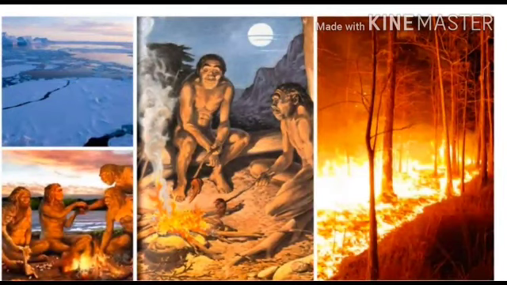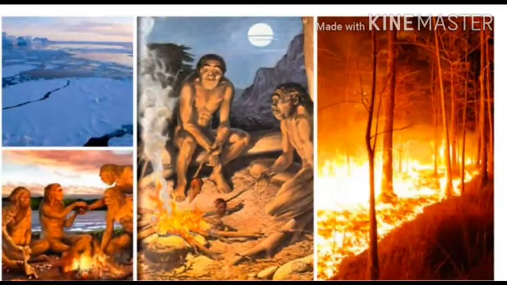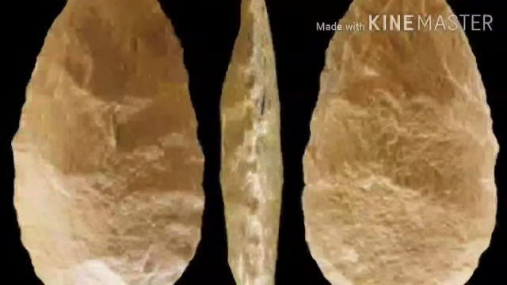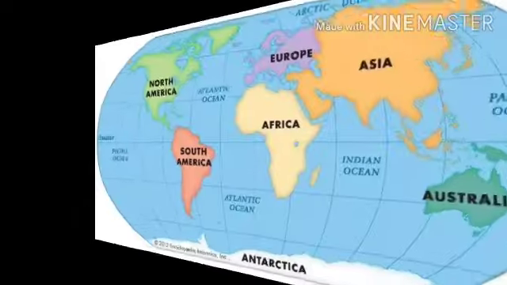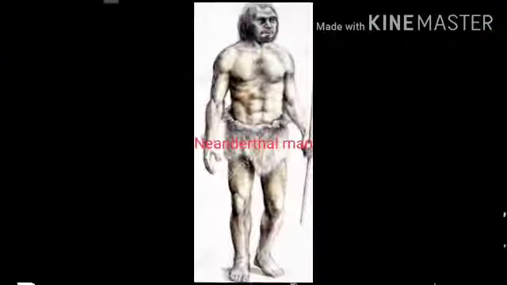Some of the earth was covered with ice sheets and it was extremely cold. Homo erectus learned the techniques of making fire. He fetched burning branches of trees from wildfires to protect himself from cold. Tools made by Homo erectus were more developed and symmetrical compared to those made by Homo habilis. He made tools like hand axes. Remains of Homo erectus have been found along with his tools in the continents of Africa, Asia, and Europe.